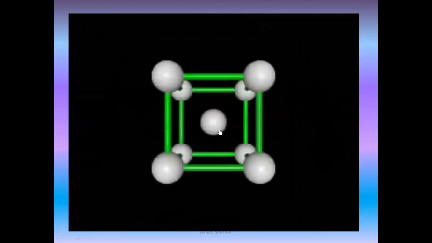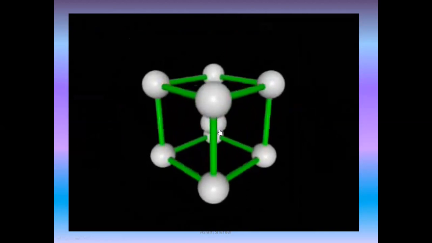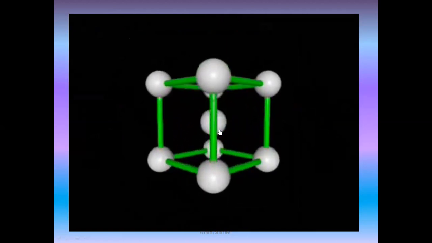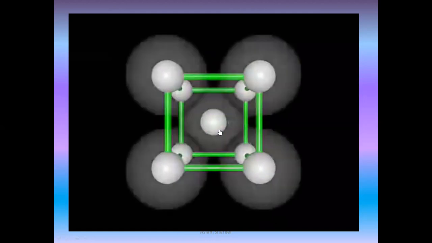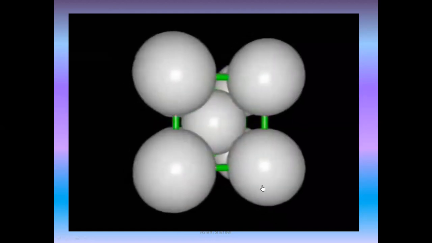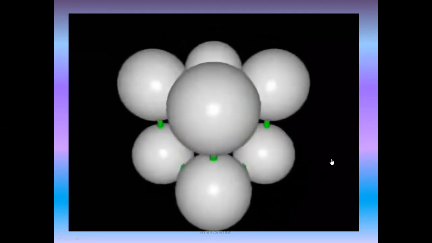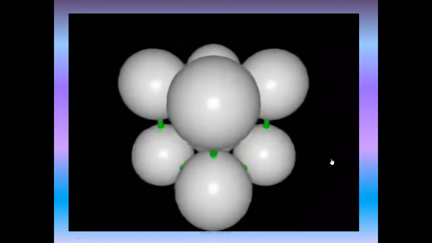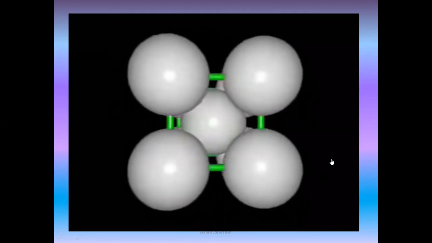The body-centered cubic lattice contains the same 8 vertex atoms as the simple cubic lattice, but with 1 body atom in the center of the cell. This simple change results in a structure that is completely different from the simple cubic lattice. Due to the atom at the center of the cell, the vertex atoms no longer touch along an edge of the cell in the space-filling model. Instead, each of the vertex atoms touches the center atom. The atoms are said to touch along the cube diagonal of the cell, which connects opposite corners of the cube.